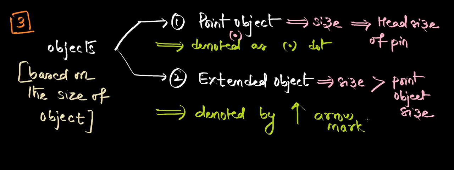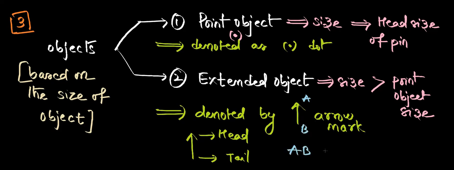Generally we take upward; sometimes they will give you below also. If this is the arrow mark, this portion is taken as the head of the arrow mark, and this portion is taken as the tail. You just have to denote it like this, AB. This AB is called the height of the object.